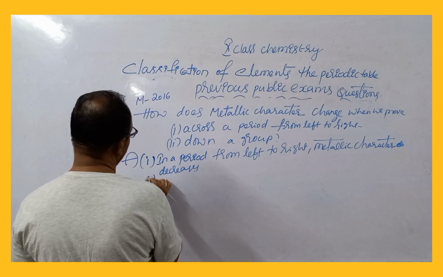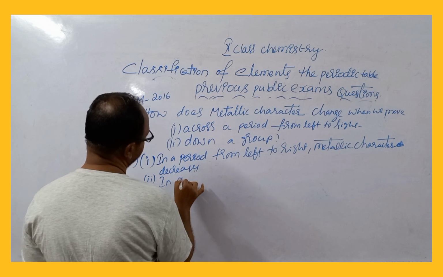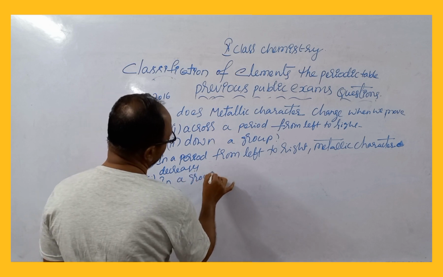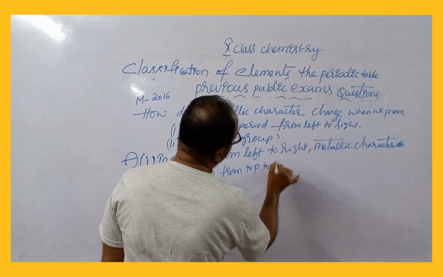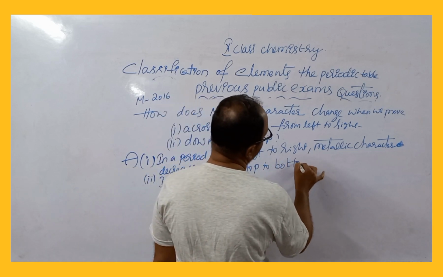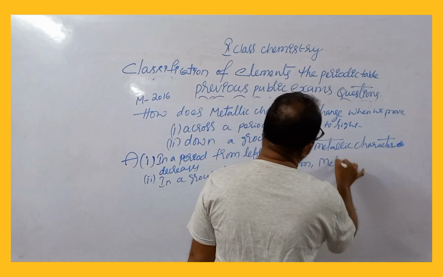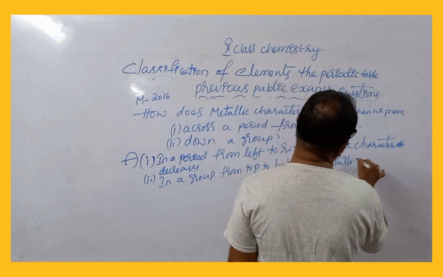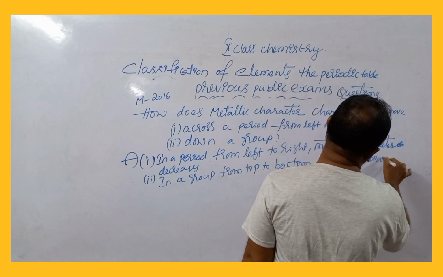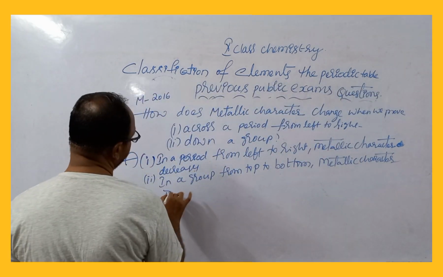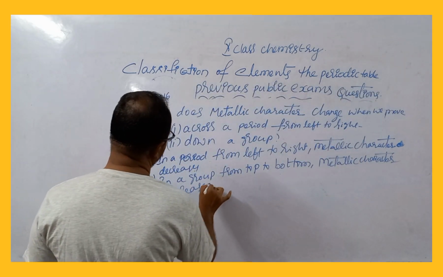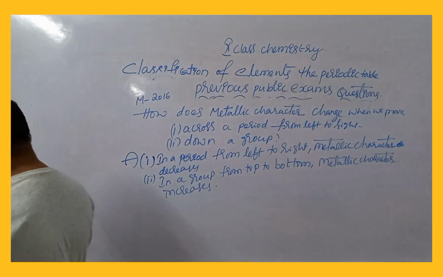Next, in a group from top to bottom, metallic character increases, opposite to period. This is an important one, for 2 marks.